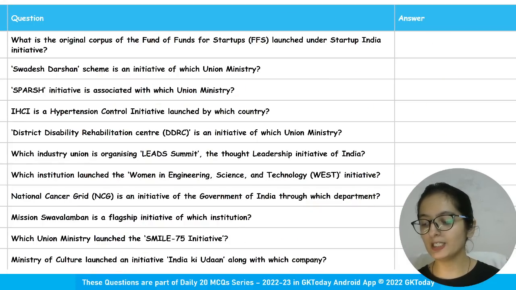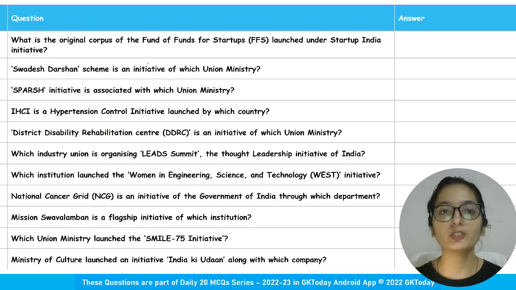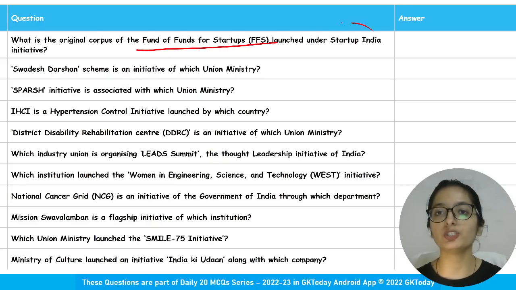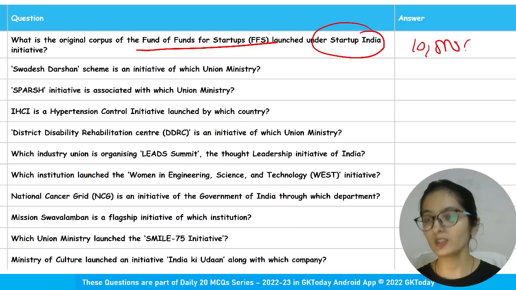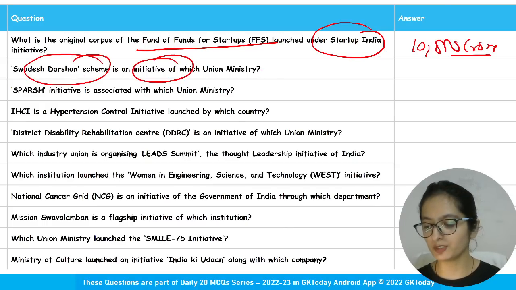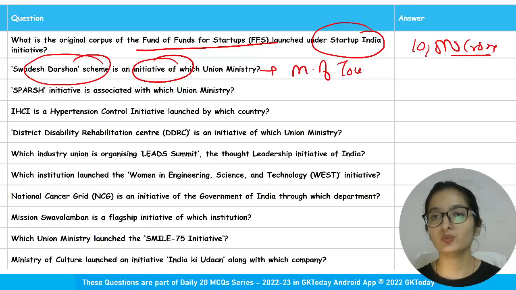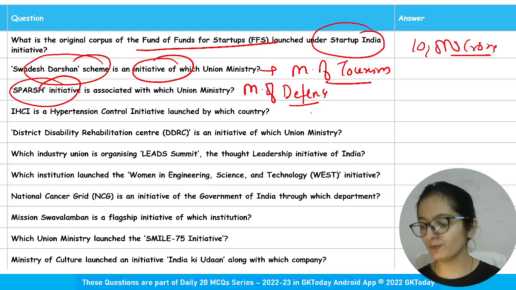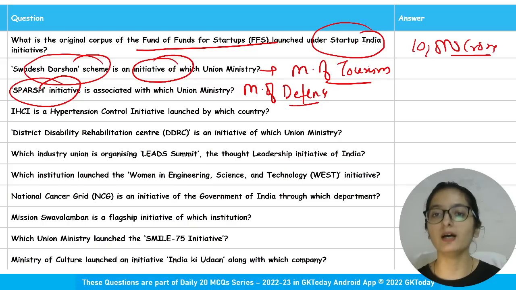This category basically deals with the miscellaneous types of questions. So let us quickly have a look over it. What is the original corpus of funds for startups? It is launched under Startup India Initiative. 10,000 crore. Swadesh Darshan Scheme. It is an initiative of which union ministry? Ministry of Tourism. SPARSH initiative is associated with Ministry of Defense. SPARSH stands for System for Pension Administration Raksha. So basically it is an integrated system for automation of sanction and disbursement of the defense pension.